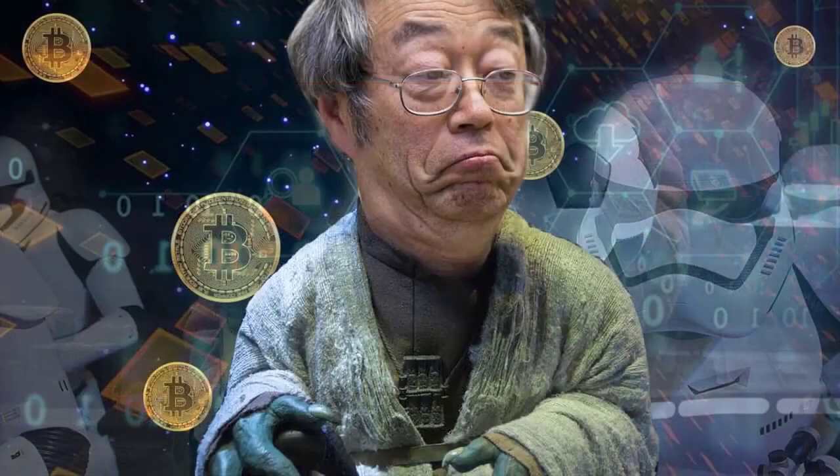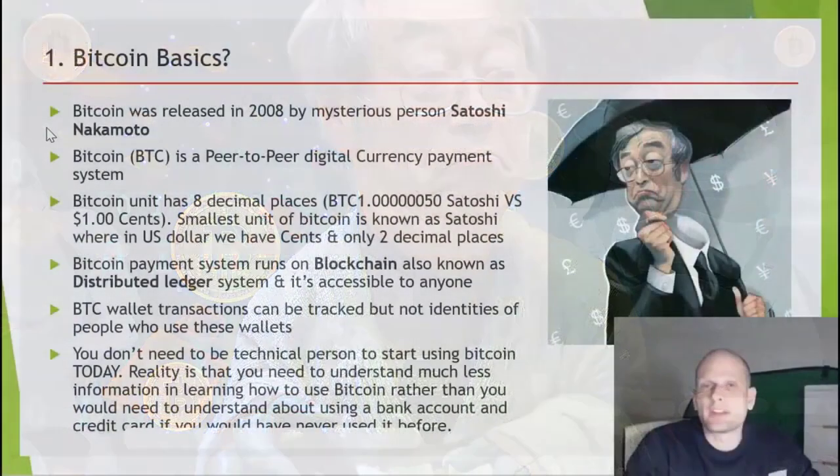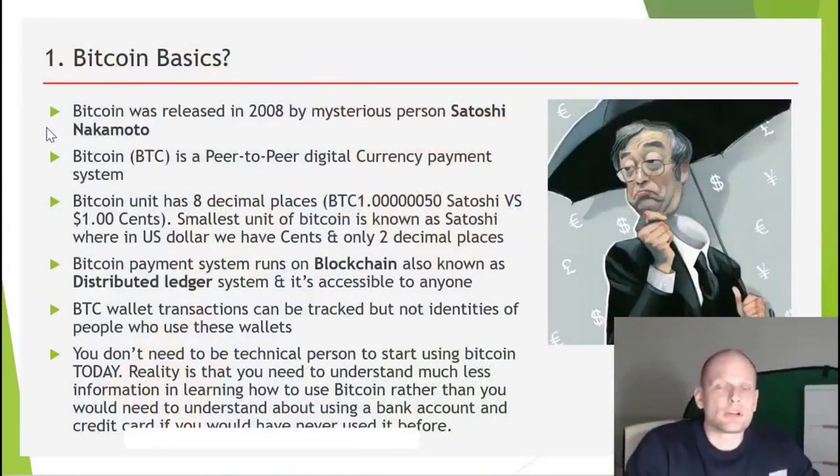Bitcoin was released back in 2008 by a mysterious person, Satoshi Nakamoto. However, the first transaction on the Bitcoin blockchain was done only in 2009. Bitcoin is a peer-to-peer digital currency payment system.